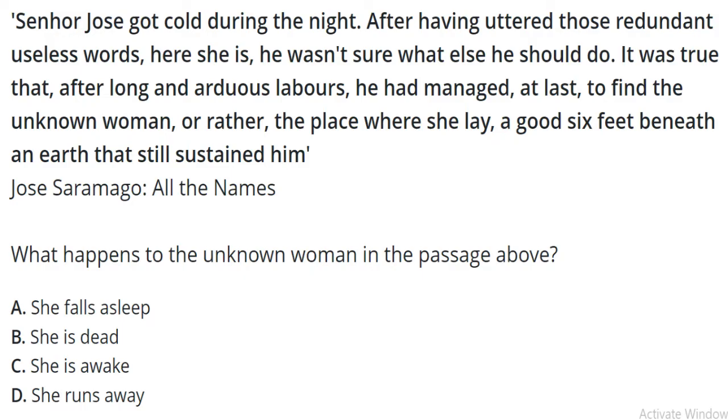What happens to the unknown woman in the passage above? A. She falls asleep. B. She is dead. C. She is awake, and D. She runs away. So the answer to this question can be found in the last sentence of the excerpts.